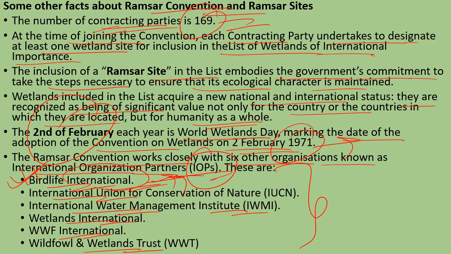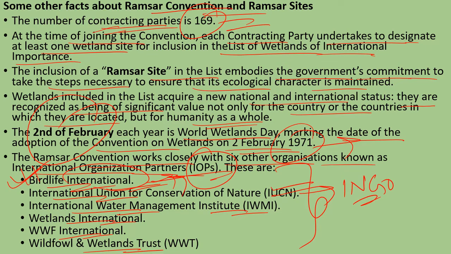Then this International Union for the Conservation of Nature, IUCN, is once again an international NGO. It's not a UN body or any kind of government entity. It's also working closely for the protection of biodiversity. It has a membership of thousands of scientists, thousands of experts, and there are some hundreds of government and non-government organizations which are associated with this IUCN. This is in fact one of the world's oldest and the largest conservation organizations, which is working for the cause of nature. It's headquartered in Switzerland.